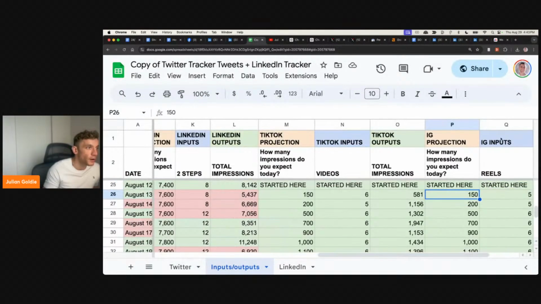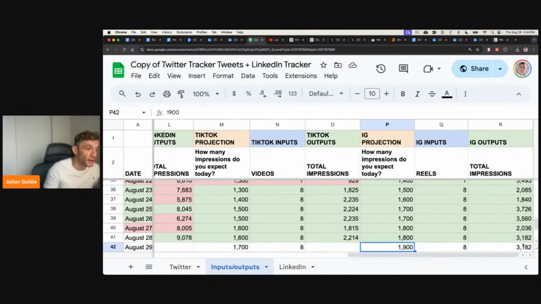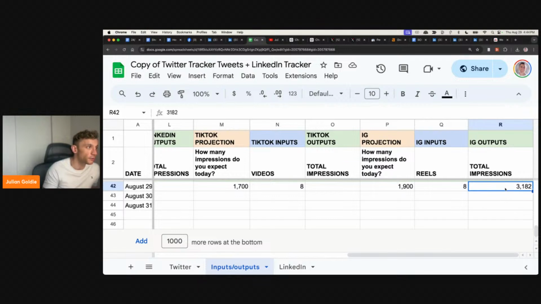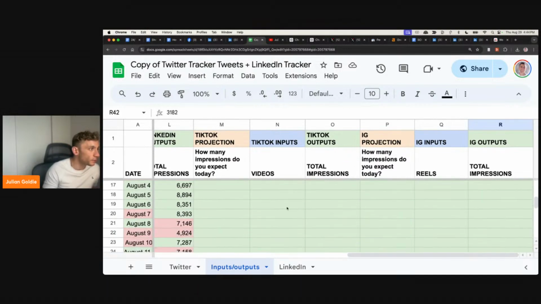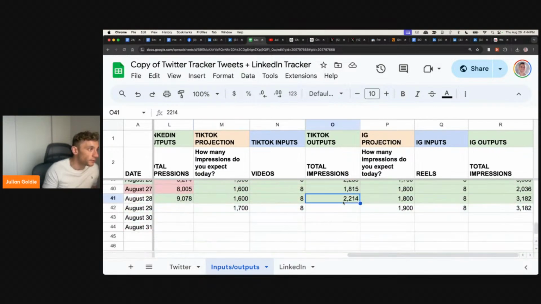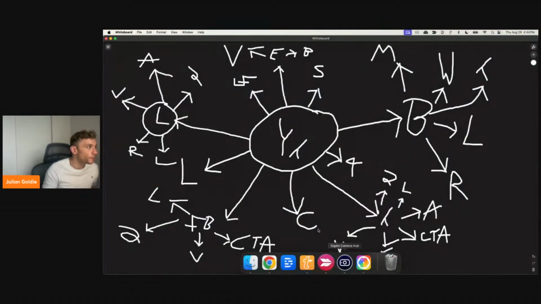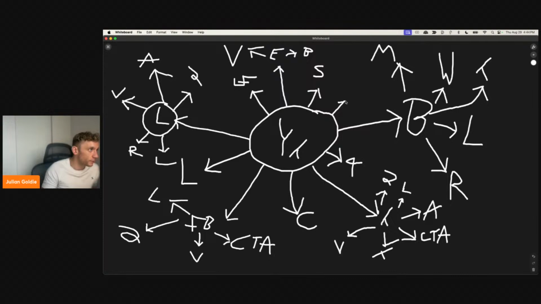So we started off at 150 projected views per day, and now we're at 3,000 views per day, as you can see right here on Instagram. Same for TikTok. Previously we were at 150 projected views per day. Now we have scaled that to 2,200 using this system and process I've shown you, right? And so just come in right here. For the shorts, we're going to add TikTok, and we will also add, for example, IG, right? And this is all powered from one single video from YouTube.